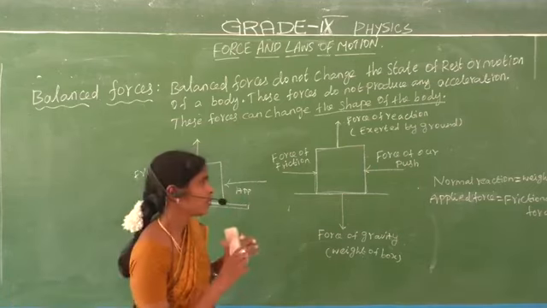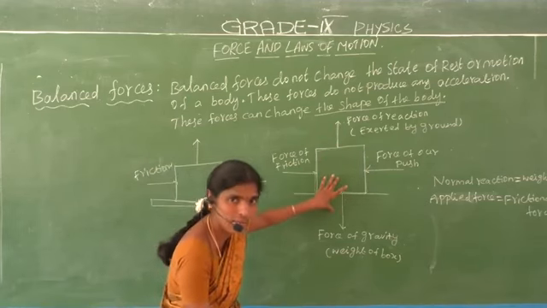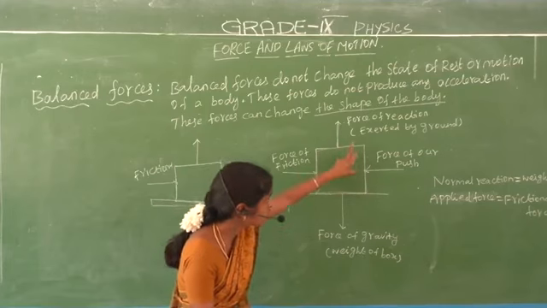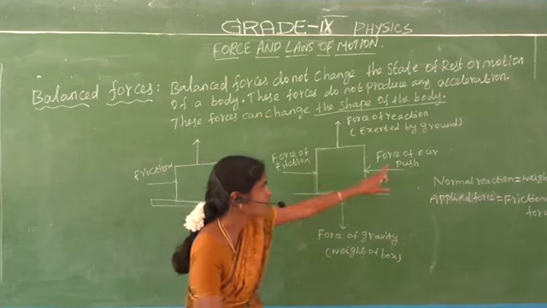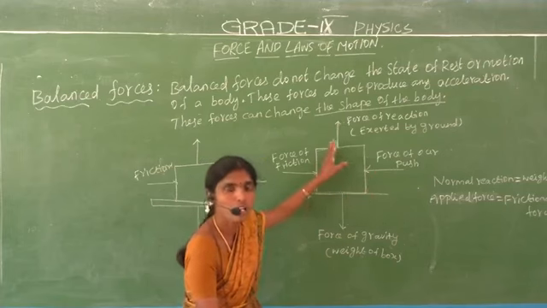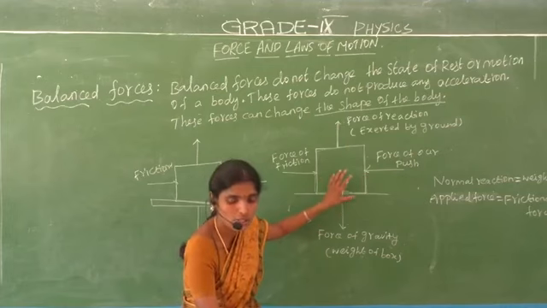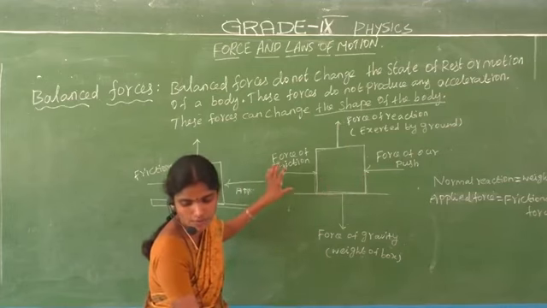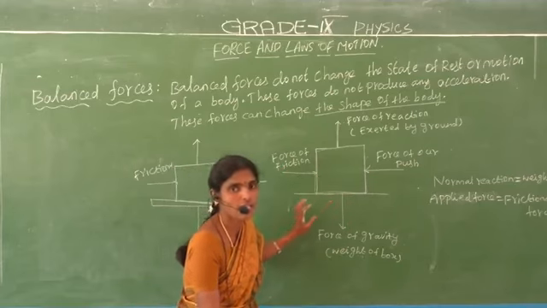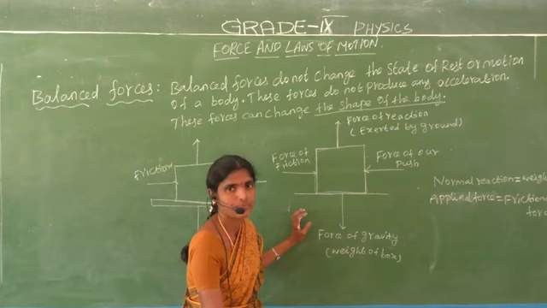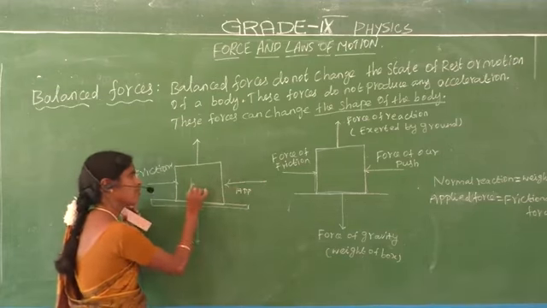Okay, are you understand? These forces are equal means: force of reaction, force of gravity, force of friction, force of our push, all the forces are equal to 0. The resultant of all the forces acting on your body is 0. This force is called the balanced forces. Are you understand?